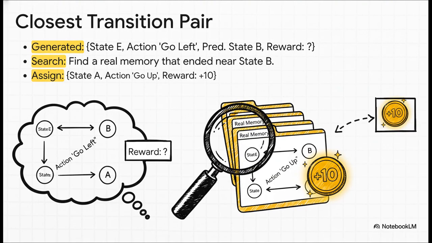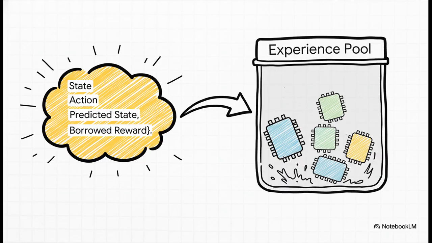Well, the solution is just elegantly simple, and it takes us right back to that bisimulation idea. They call it the closest transition pair method. So the AI takes its imagined outcome. Let's say it dreams it ended up at state B. It then just searches through its real memories for any time it actually landed at or near state B. It finds one, sees the real reward it got was +10, and it just borrows it. And just like that, the AI has created a complete, plausible, and totally useful piece of data entirely from its own imagination. This brand new synthetic memory gets added to its experience bank, giving it a much richer dataset to learn from, all without taking a single extra step in the real world.